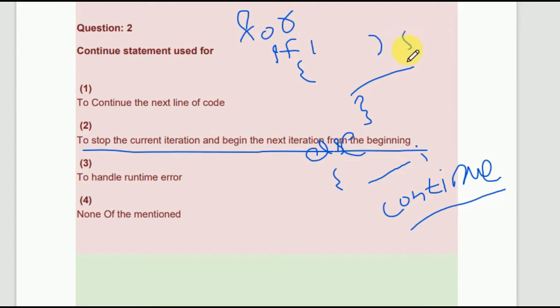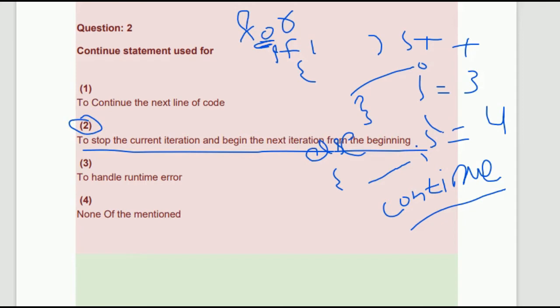If you are incrementing i, mostly we increment i plus plus, and at the position of continue, before continue your i value is 3, then after incrementing i equals 4, then again you start from here. So the answer is the second one.